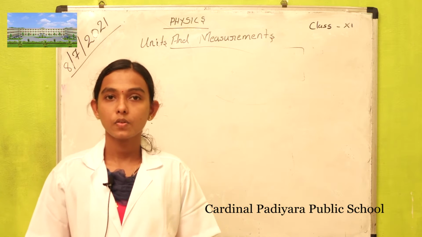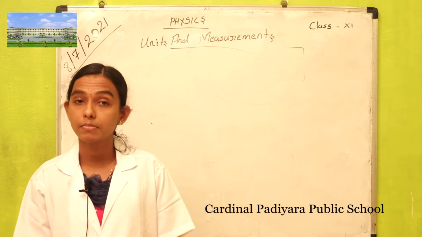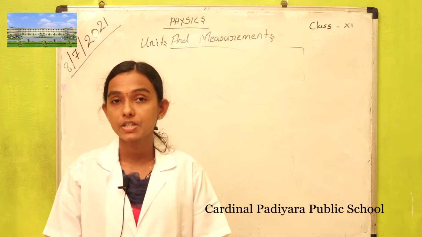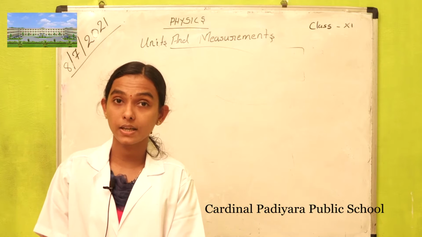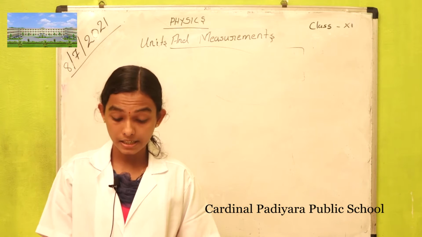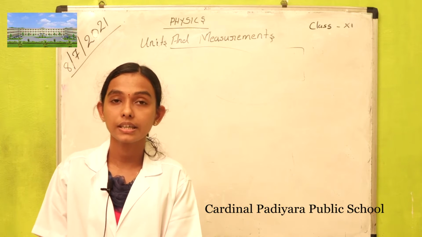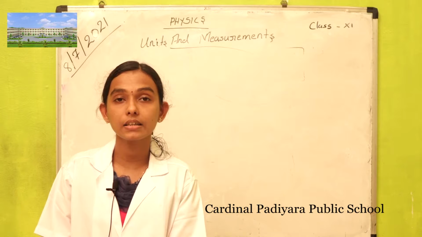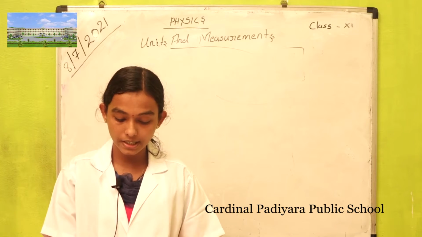Hi students, we are going to study the physics second chapter, unit and measurement. First of all, we want to know what is meant by physical quantities. A physical quantity can be measured directly and can be expressed in number. Any quantity that can be measured directly and expressed in number is a physical quantity.